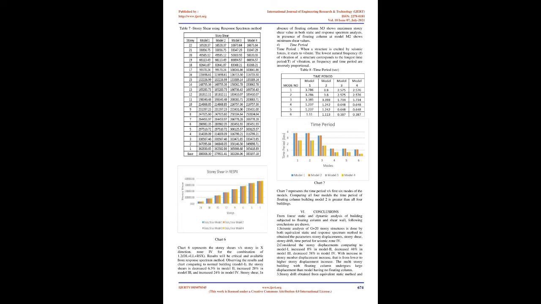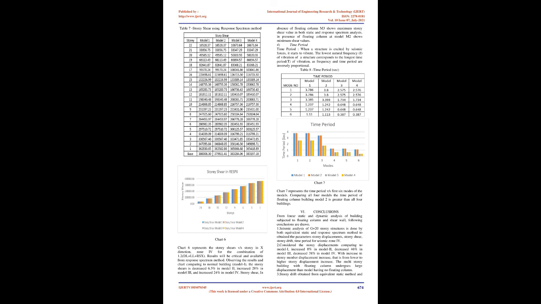Observing the results and chart comparing to normal building, Model 1, the story drifts is increased 8% in Model 2, decreased 38% in Model 3, and decreased 32% in Model 4. 3. Story shear. The design seismic strength to be applied at each floor level is called story shear. It is the sum of design lateral forces at all levels above the story under consideration.